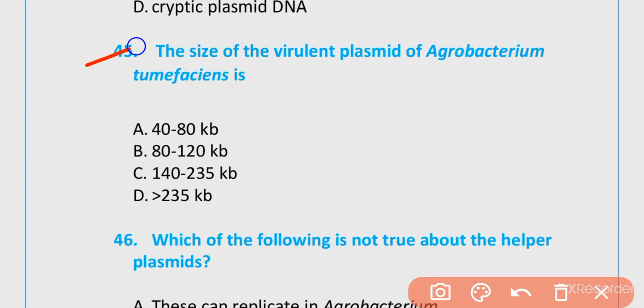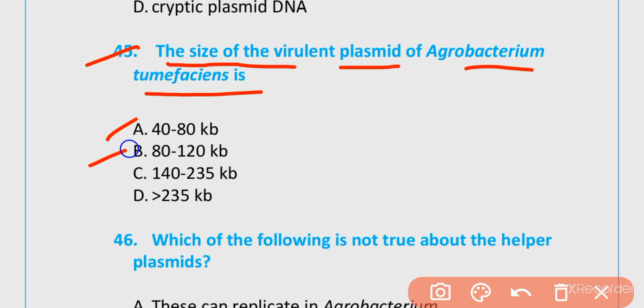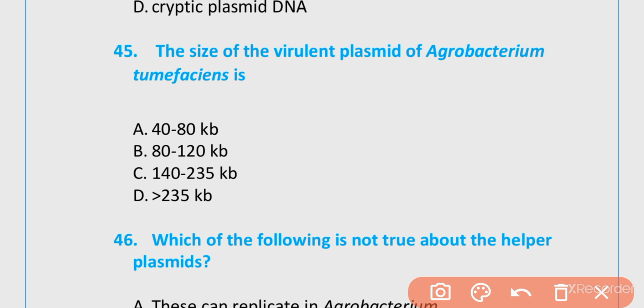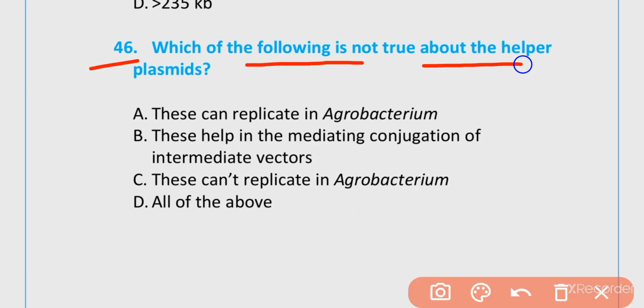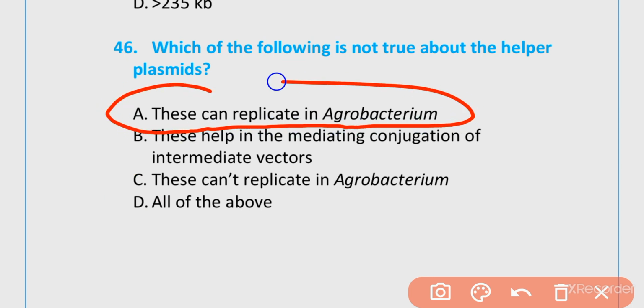45. The size of the virulence plasmid of Agrobacterium tumefaciens is 40 to 80 kb, 80 to 120, 140 to 235, or greater than 235. The correct option is option C. 140 to 235 kb is the size of the Agrobacterium tumefaciens virulence plasmid. MCQ number 46. Which of the following is not true about a helper plasmid? Option A, these replicate in Agrobacterium. These help in mediating conjugation of the intermediate vector. These cannot replicate in Agrobacterium. All of the above. The correct option is that these can replicate in Agrobacterium.